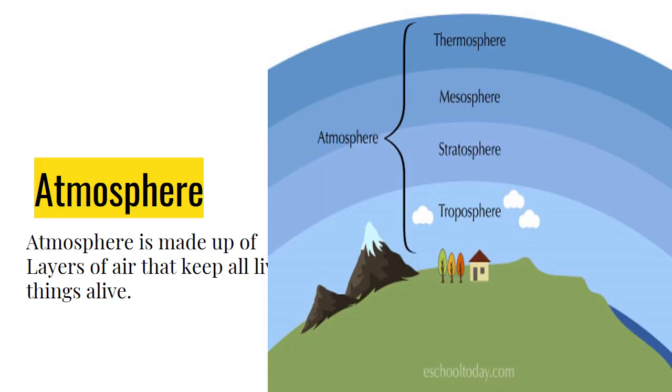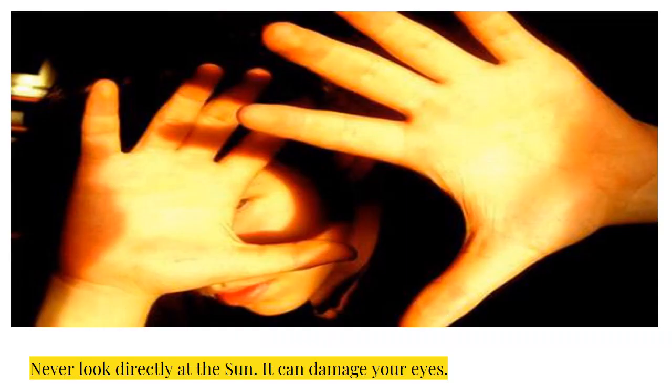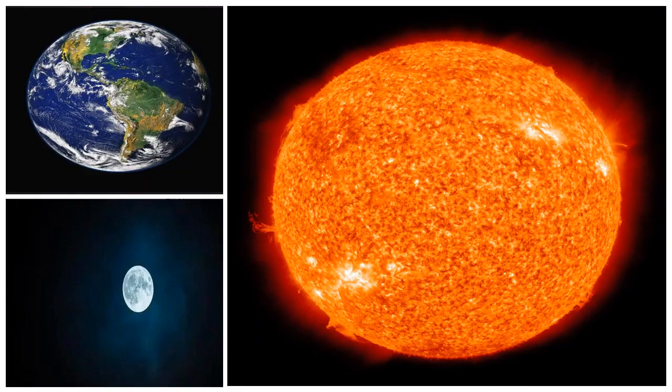Our Earth is surrounded by atmosphere, which is made up of layers of air that keep all living things alive. The names of these layers are thermosphere, mesosphere, stratosphere and troposphere. As we know, the sun is part of our space. There is no air in space, but there are millions of stars and planets. We can see the stars at night, but we see the sun during the day. You must keep in mind that you should never look directly at the sun. Its light can damage your eyes.